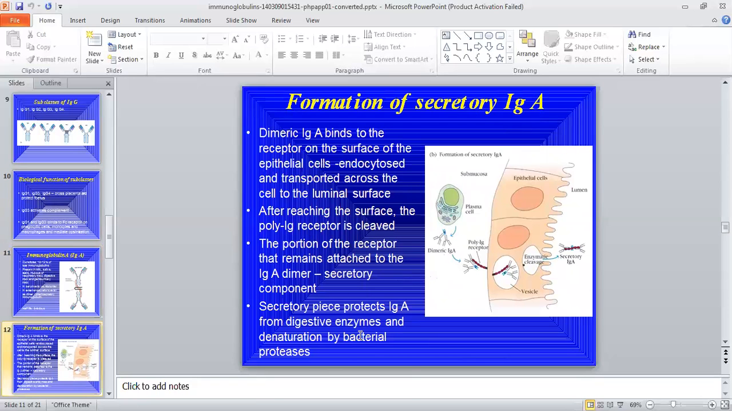Next is the formation of secretory IgA. This IgA is produced by the plasma cell. Here the plasma cell produces the IgA in dimeric form. This IgA binds to the tissue epithelial cell surface receptor and enters inside the cell, and here they release. The secretory piece protects IgA from digestive enzymes and denaturation by bacterial proteases.